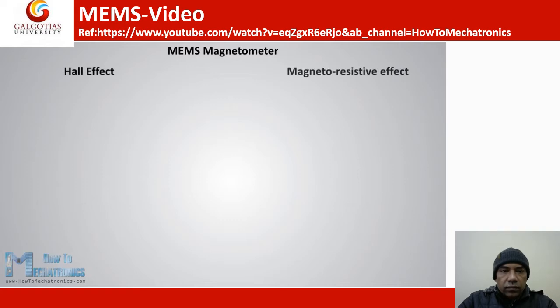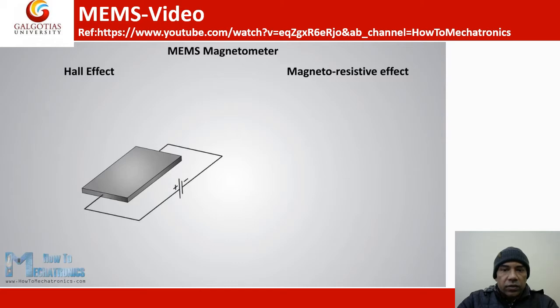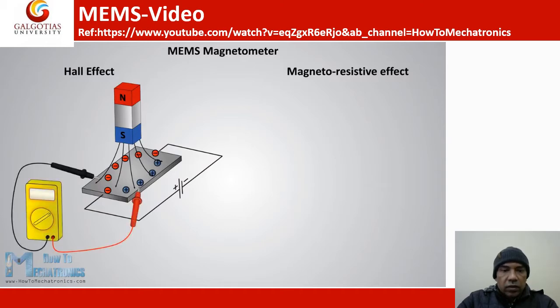Now see, this is the MEMS magnetometer, and here we'll find the difference between the Hall effect and the magnetoresistive effect. Here current is passing from the negative to the positive terminal, and because of that Hall effect, magnetism happens, and using this we can measure the difference between the charge.